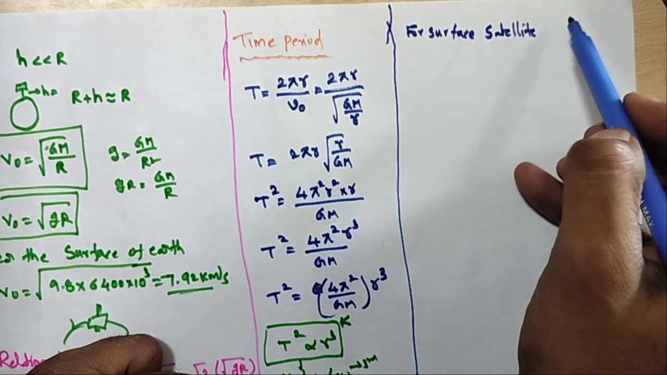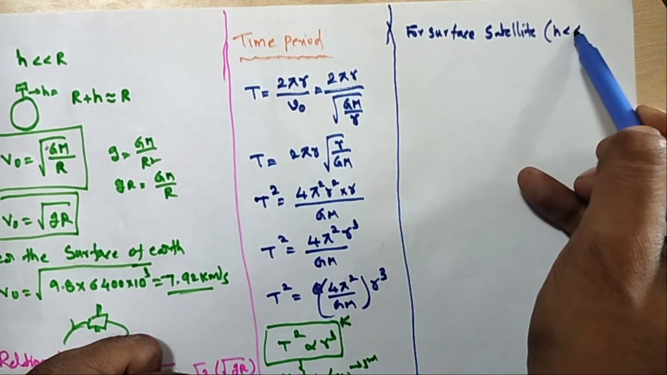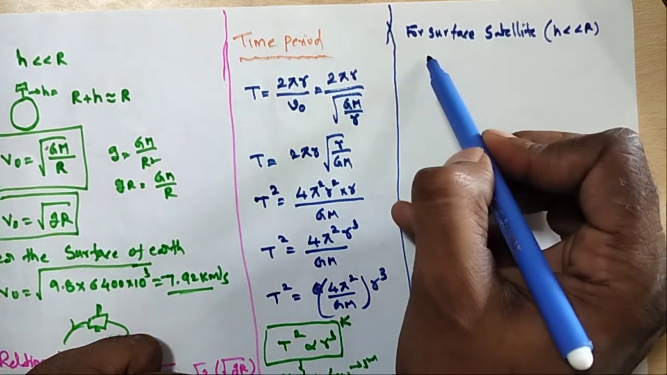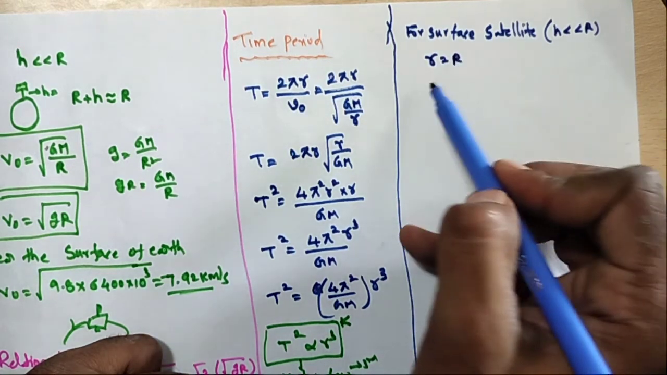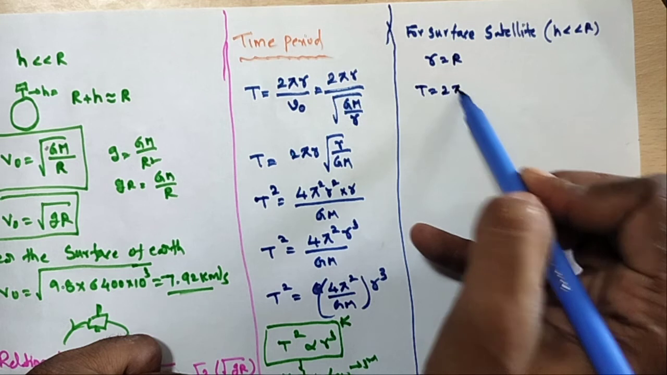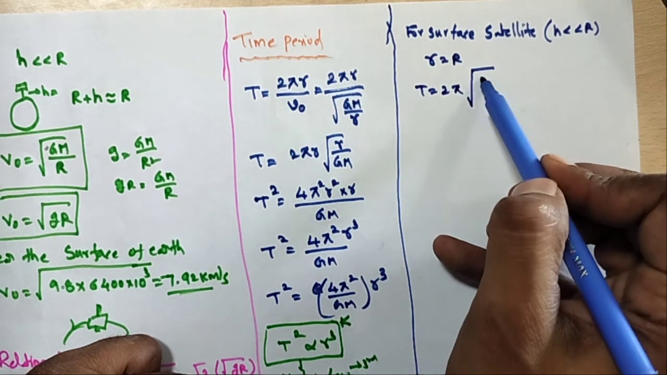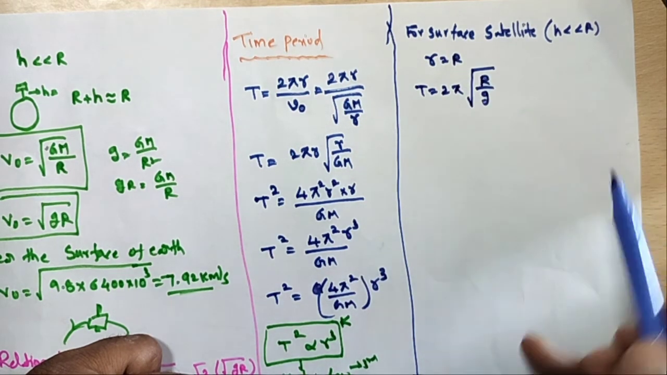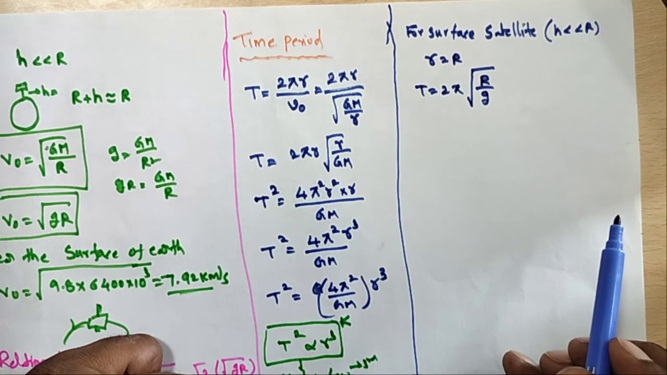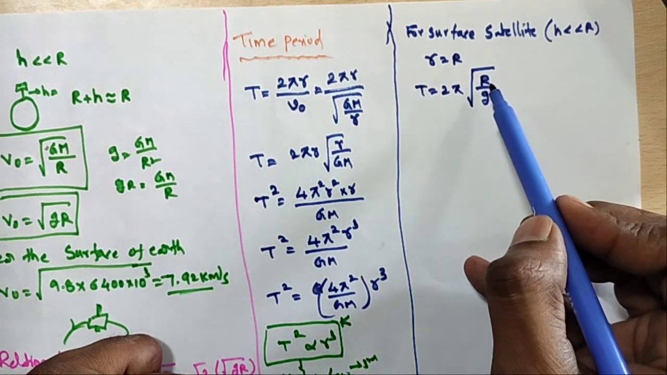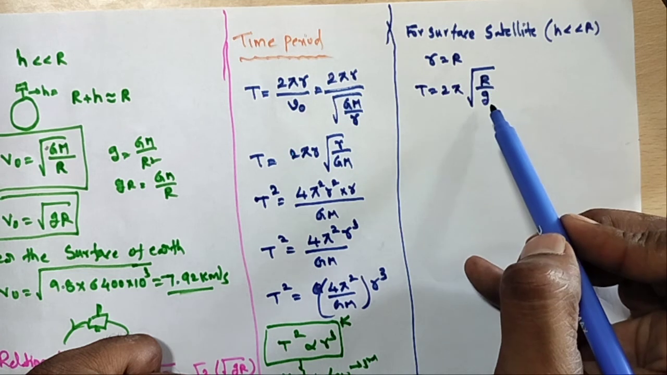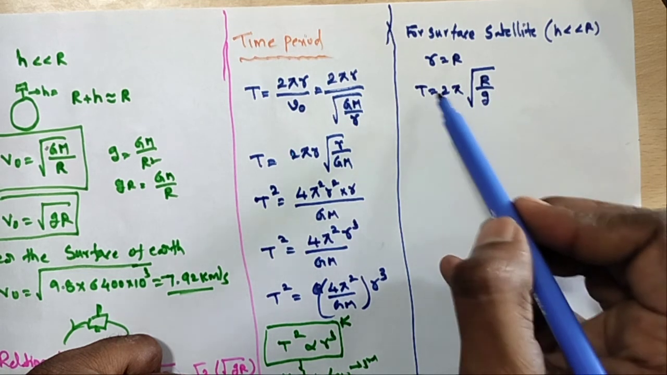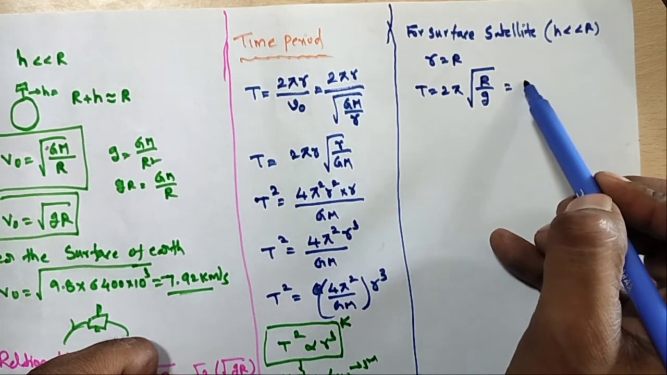For surface satellites, h is very much less than R. In this case small r is equal to capital R. So T is equal to 2 pi under root of R by g. So what is the time period? T is equal to 2 pi under root of R by g, where R is the radius of the earth and g is the acceleration due to gravity. Substitute these values.